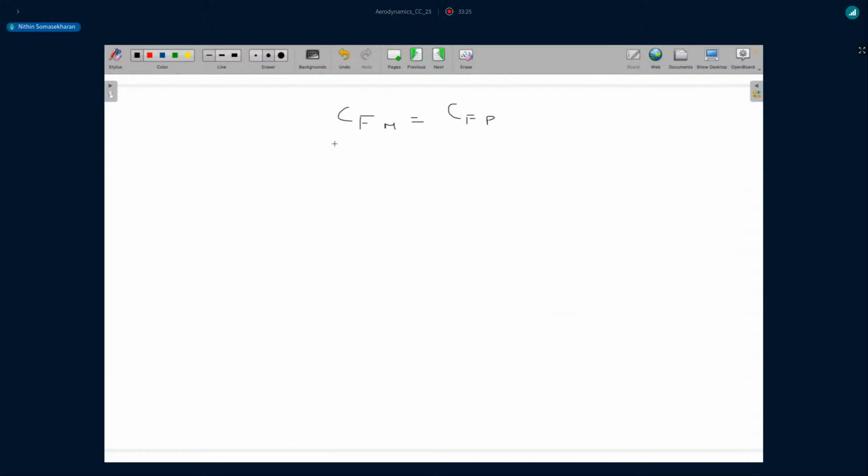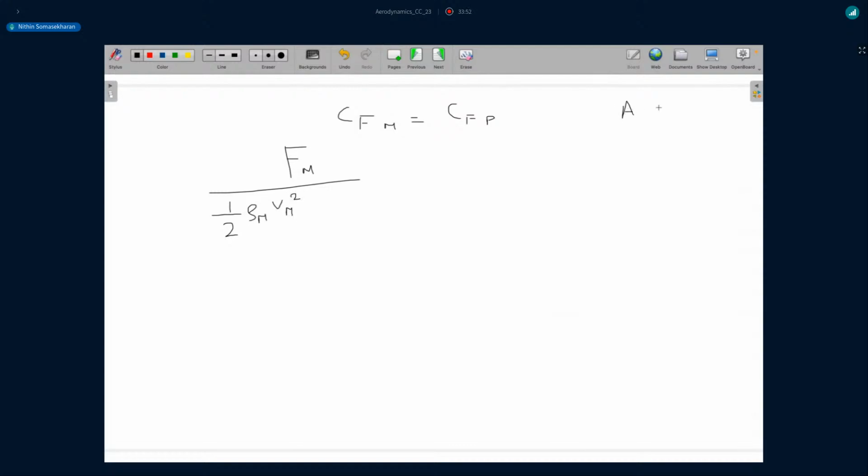So if I write this CFm and CFp in terms of the forces, the coefficient of force on the model will be nothing but the force on the model divided by half density of the fluid in the model scenario, velocity of the fluid in the model scenario squared, and then the area.